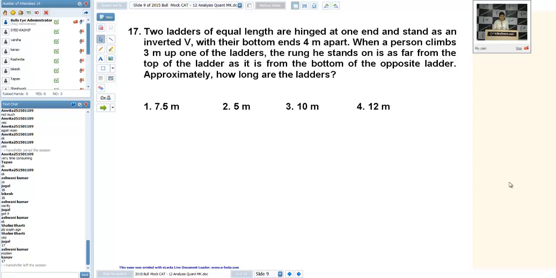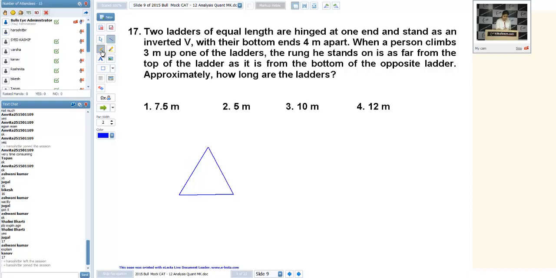Now 17th was a difficult question. It says two ladders of equal length are hinged at one end and stand as an inverted V with their bottoms 4 meters apart.